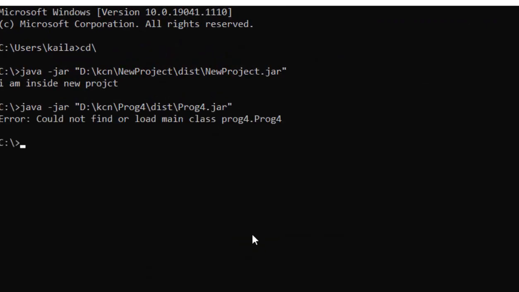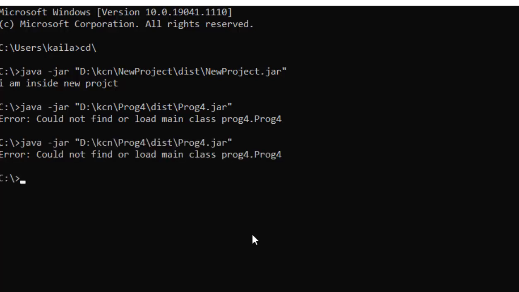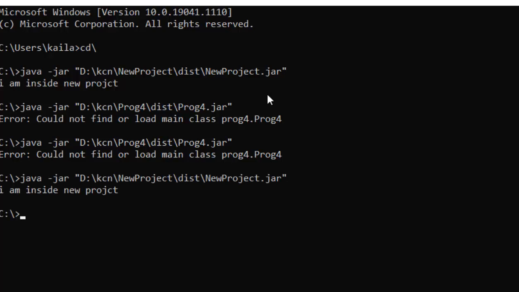Now run this. It could not load the main class. There is something missing. We left out the main, but we have used a main method here, so that is why we are getting this.